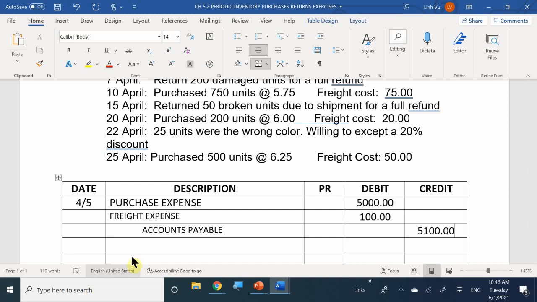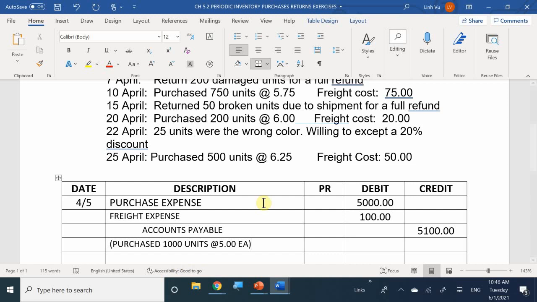And here, this is where the note is going to be very important, because we want to keep track of the purchases that we made. We're also going to keep track of what items were returned. So in this case, we purchased 1,000 units at $5 each.